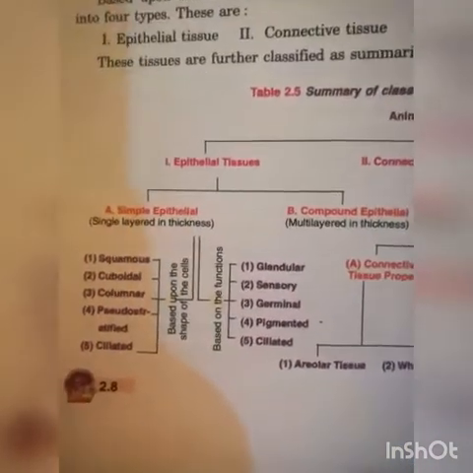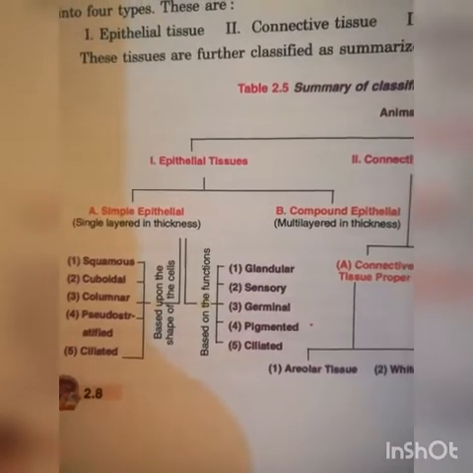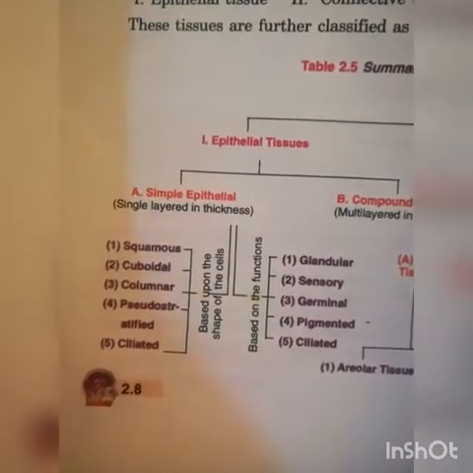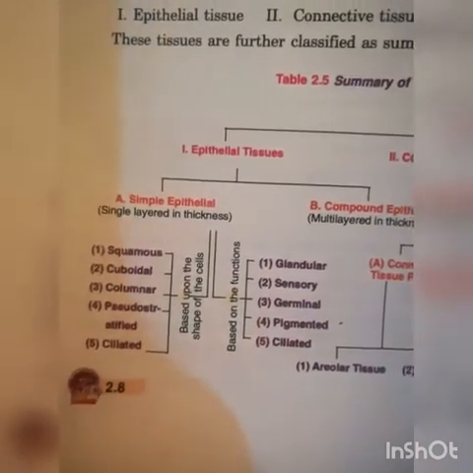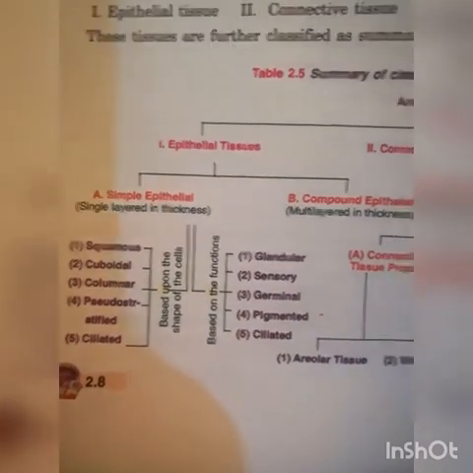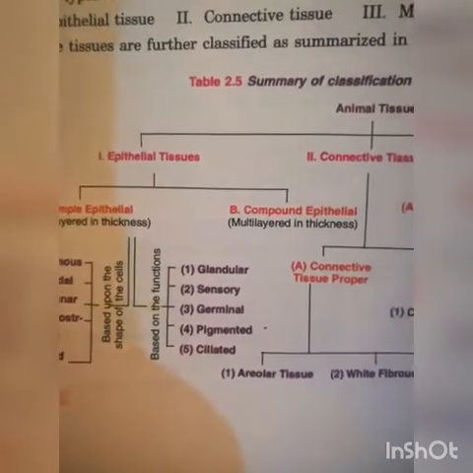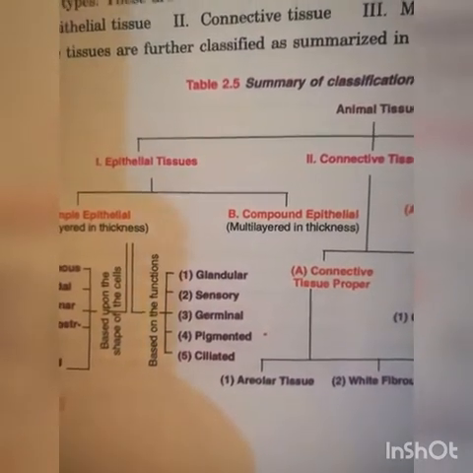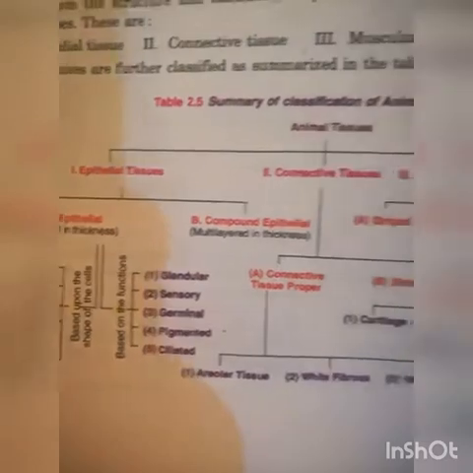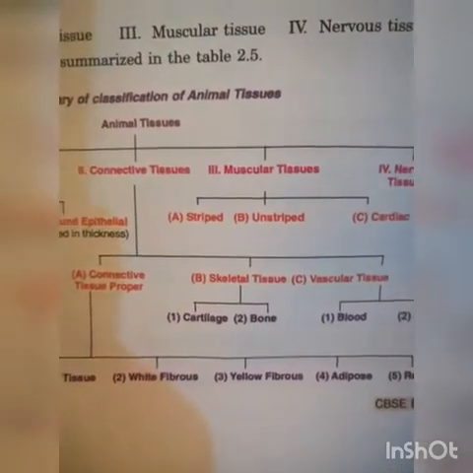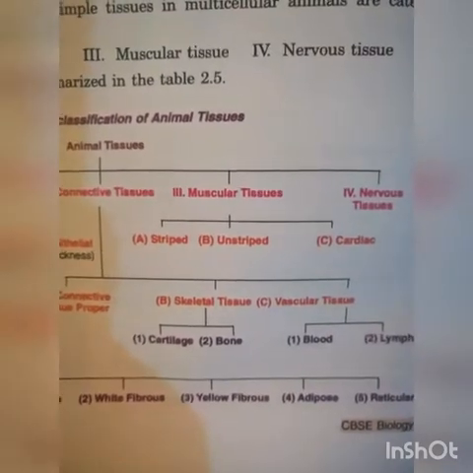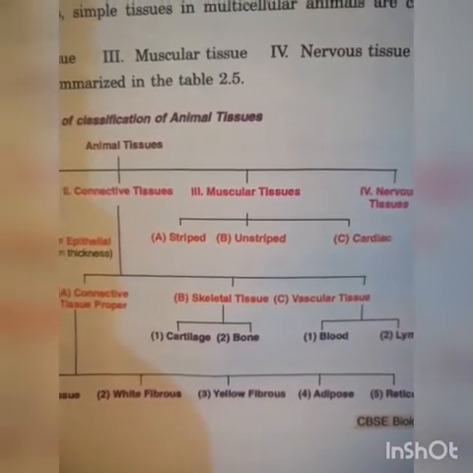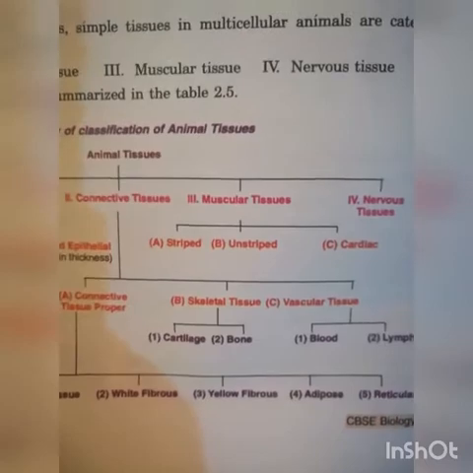Epithelial tissue is further divided into 2 parts: simple epithelial tissue, made up of a single layer in thickness, and compound epithelial tissue, multi-layered in thickness. Muscular tissue is further divided into 3 parts: striped, unstriped, and cardiac.